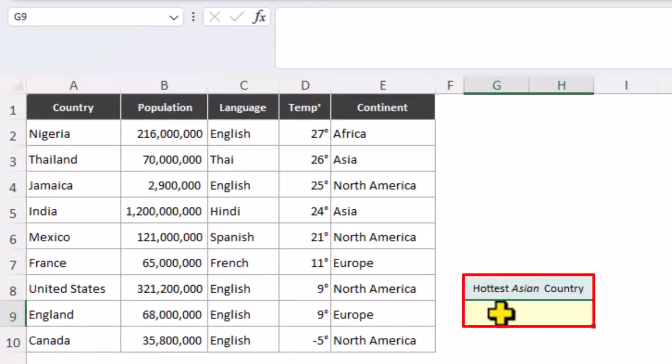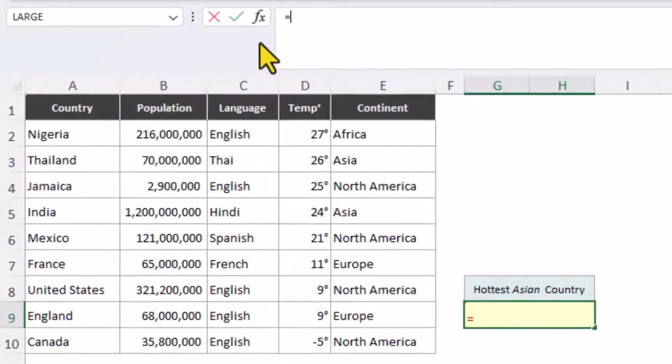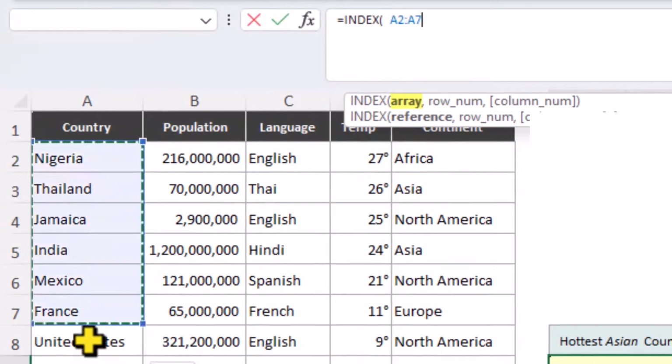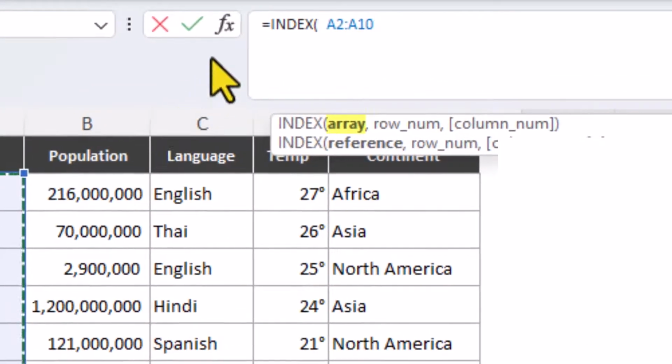We want to find the name of the hottest country in the Asian continent. And we'll build this one in the formula bar. We'll start with the index function. So index is the function that will return the answer to us. And we want the answer to come from the country column. Now at this point, we don't know which row number is the right answer. We'll need to insert the large function in here.